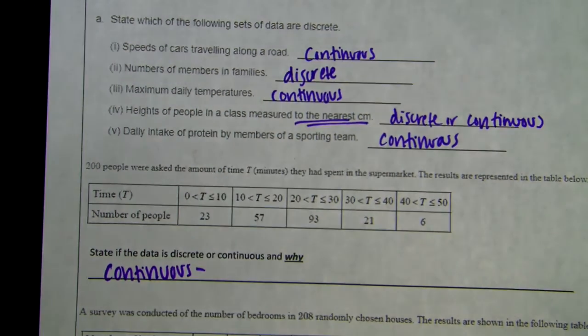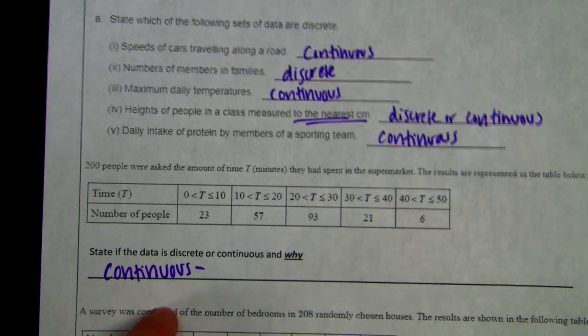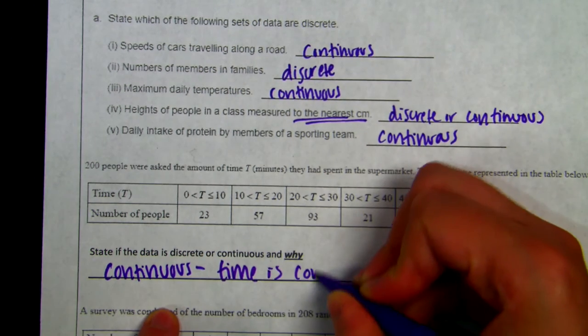Reason number one is because time is continuous, right? You could have someone who's in there for minutes, hours, seconds, milliseconds. No two people are going to be in there for exactly the same amount of time. So we know that time is continuous. So continuous because time is continuous.